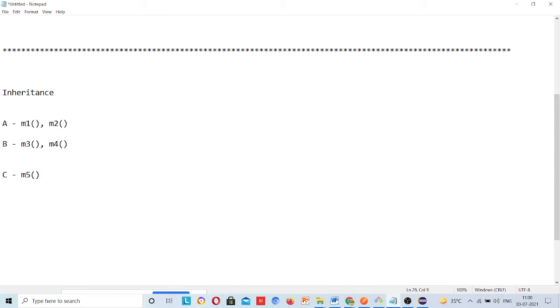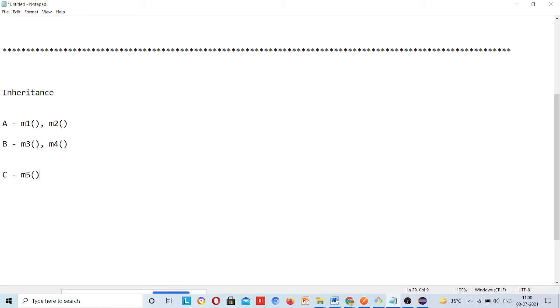Suppose there is a method in class C which is present in class C only, but class C has the requirement of some code which is already written in class A, and which is m1.